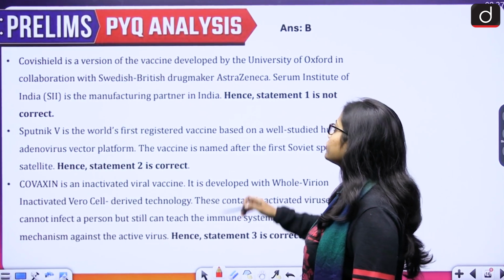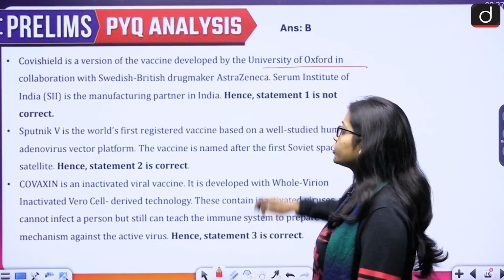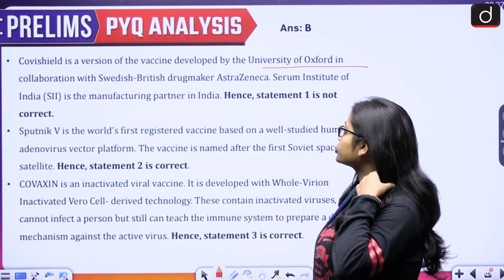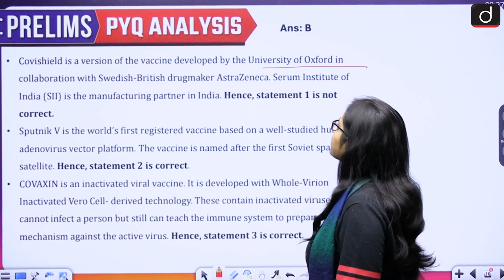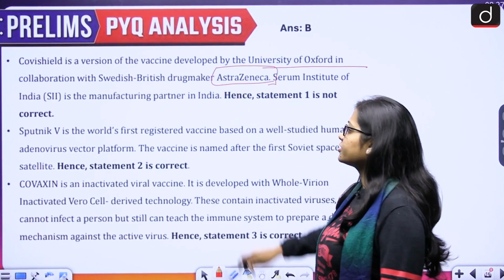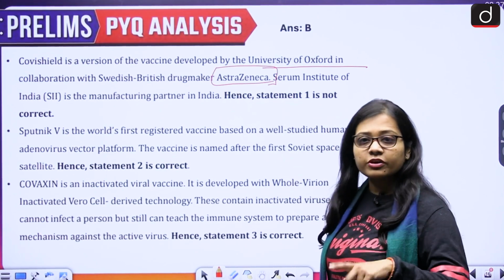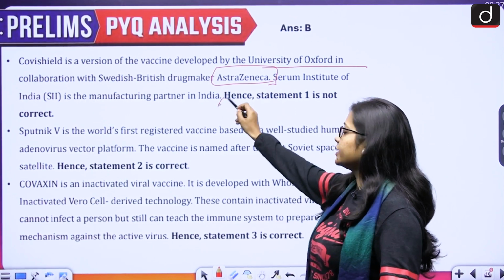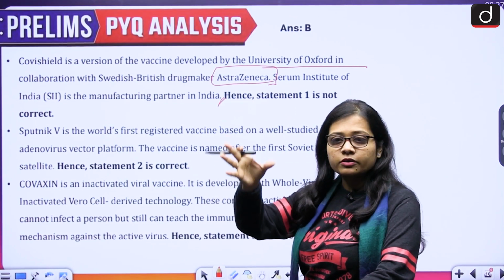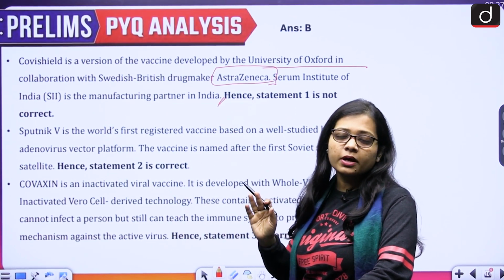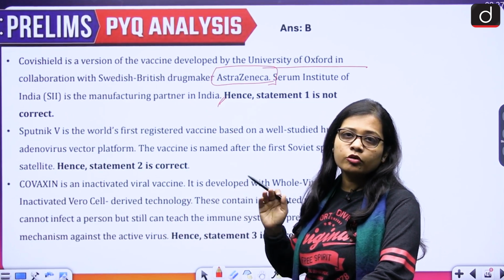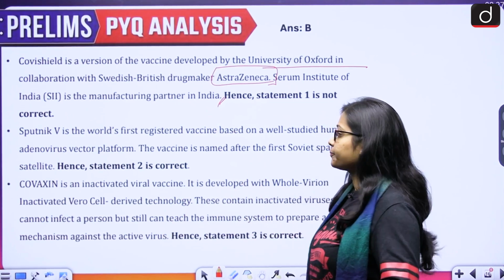So, it is a version of the vaccine which is developed by the University of Oxford in collaboration with the Swedish-British drug maker, that is AstraZeneca. And Serum Institute of India is the manufacturing partner of it in India. So, whatever production has been done by some other company, Serum Institute of India is the manufacturing partner.